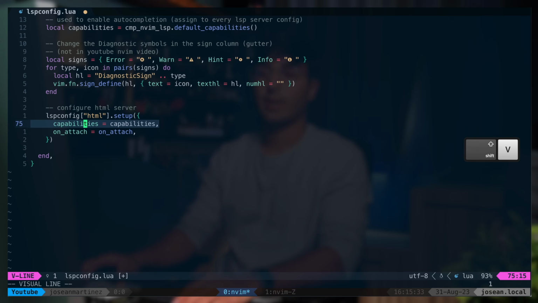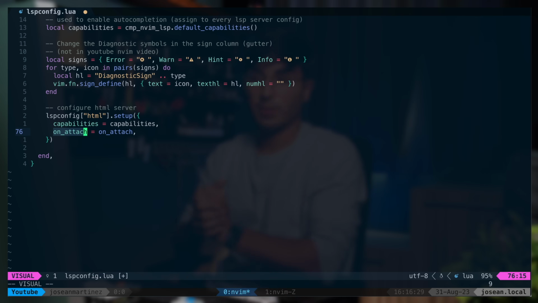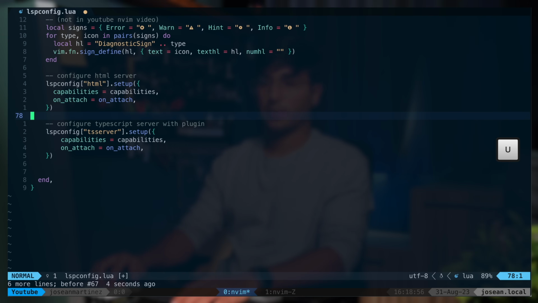And then we define this capabilities so that auto-completion can work properly. And then we assign the onAttach function, which we defined earlier. This is where we define all of our keymaps, so we assign it to this onAttach property, so that whenever the HTML language server attaches to a buffer, the onAttach function will run and the keymaps will get applied. And then you just keep on adding servers here.